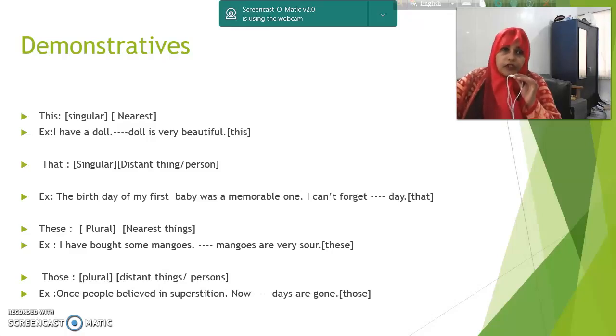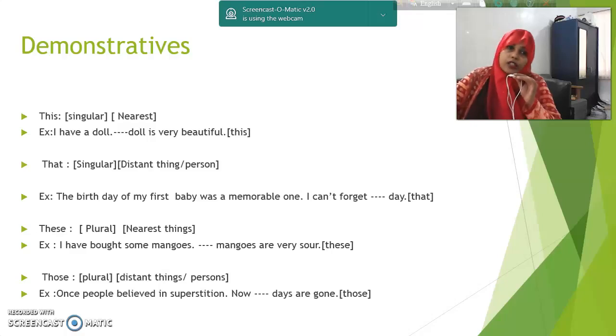Number 3, these. These is used for plural and nearest things, for more persons and the persons or things which are near to me.